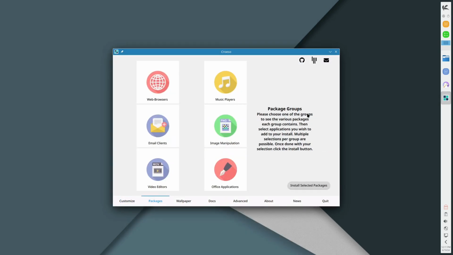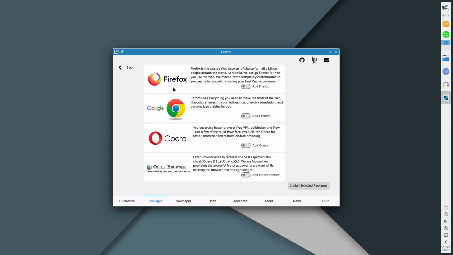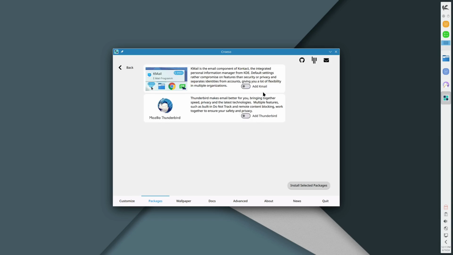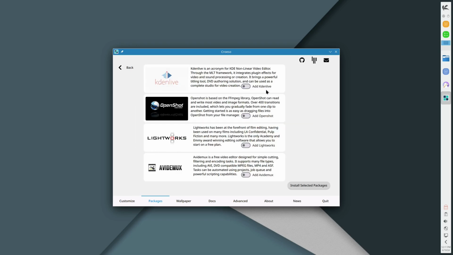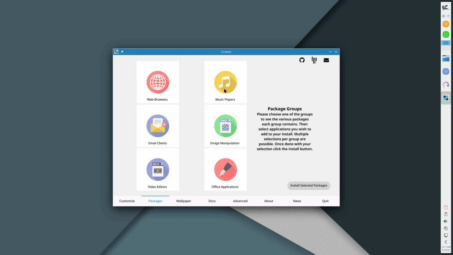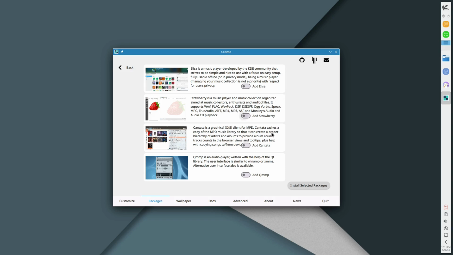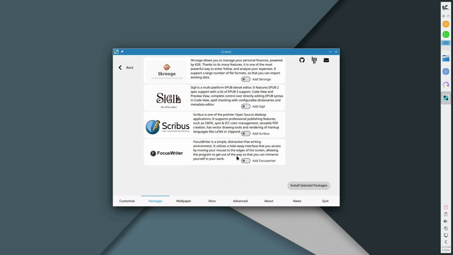As far as your packages, you can choose one of the groups to see the various packages available. So here is Firefox. Let's see. We have the Falcon web browser. You can do Firefox, Google Chrome, Opera, Otter browser. Never seen that one. Under email clients, we have Kmail and Thunderbird. Video editors: Kdenlive, OpenShot, Lightworks. Here are your music players: Elisa, Strawberry, Cantata, QMMP. I think QMMP is the one that looks like Winamp if you're interested in that.